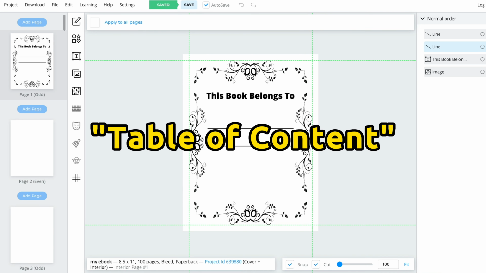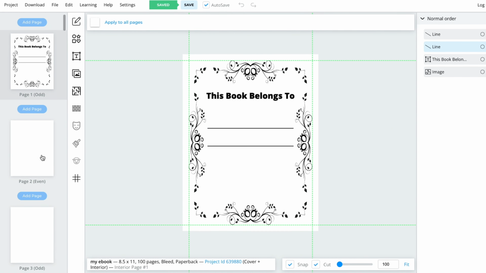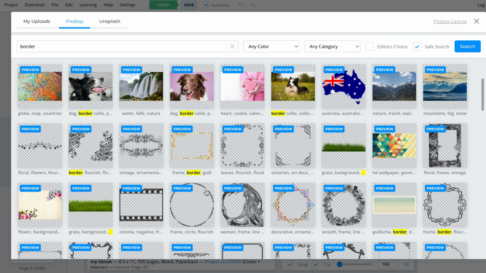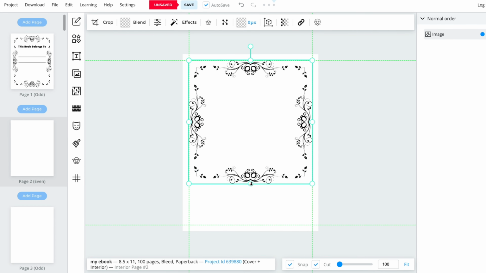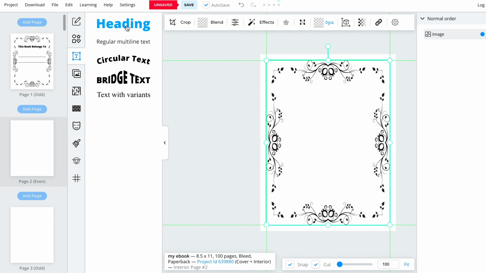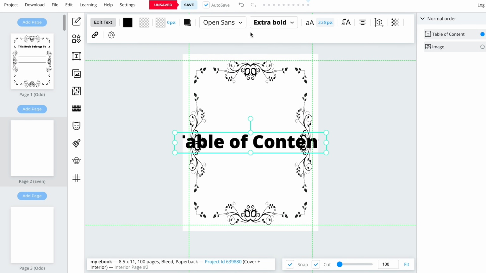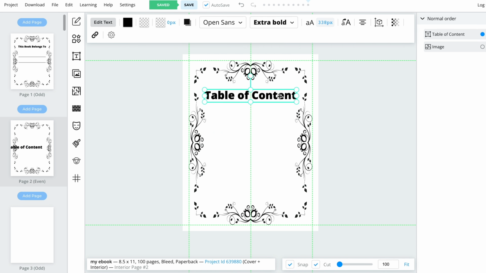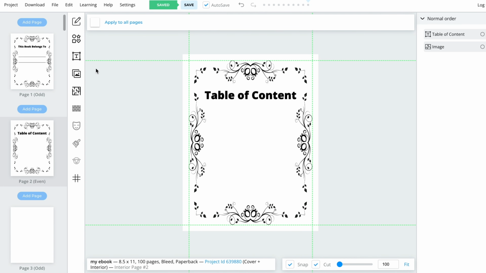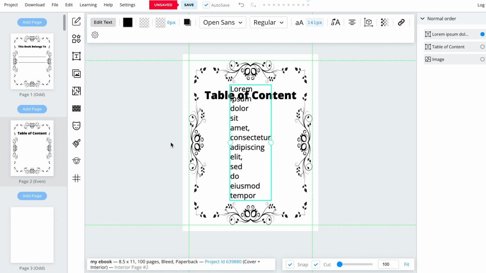Next, let's create a Table of Content page. We'll be using the same border image from the library to maintain consistency. We'll add a heading and name it Table of Content. After making some adjustments and repositioning it, we'll create a catalog. Start by inserting a regular text box and numbering the pages for puzzles and solutions.